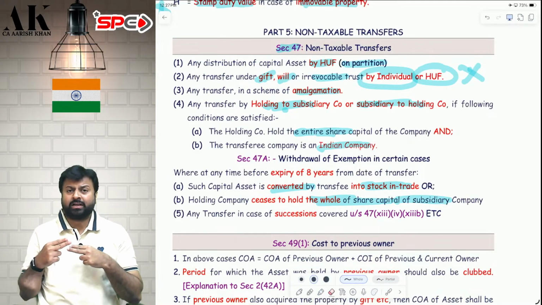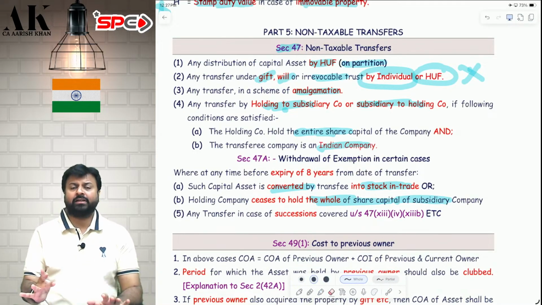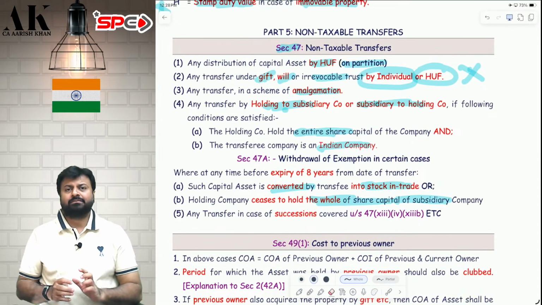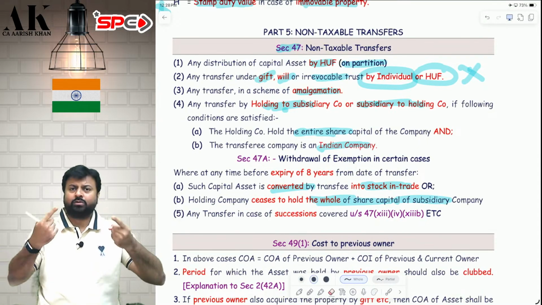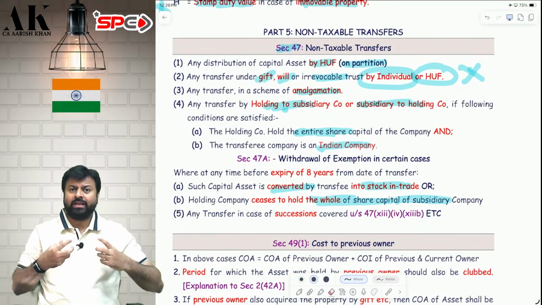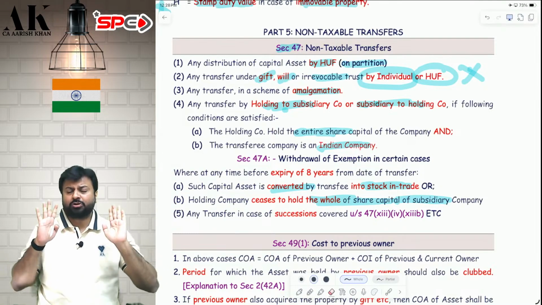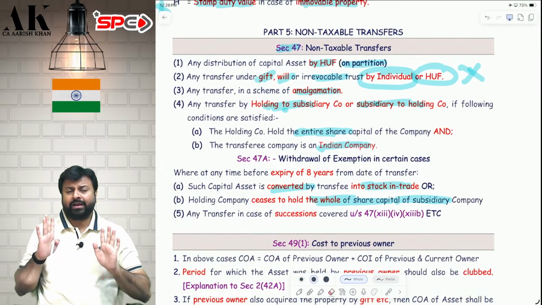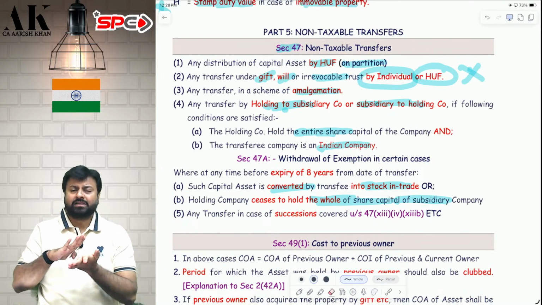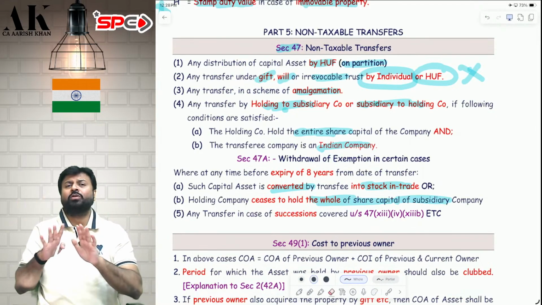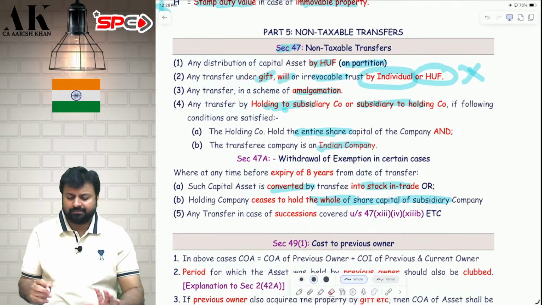If these conditions are fulfilled, capital gains will be exempt. Again, I am saying holding sending to a subsidiary, subsidiary sending to holding, the recipient has to be Indian company. And the relationship should be 100%. And for 8 years, they should not convert the capital asset into stock in trade. And for 8 years, they should not cease to be 100%. I hope it is clear.